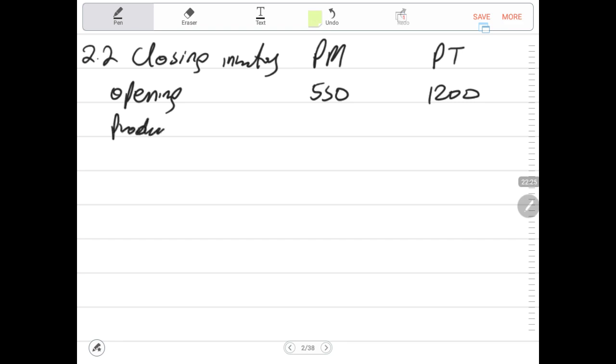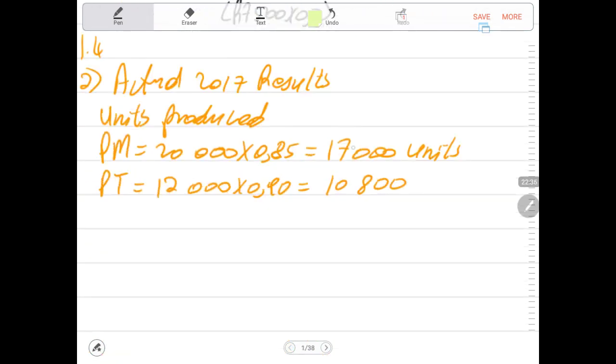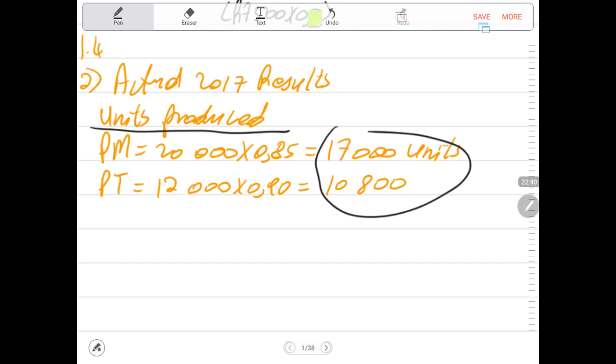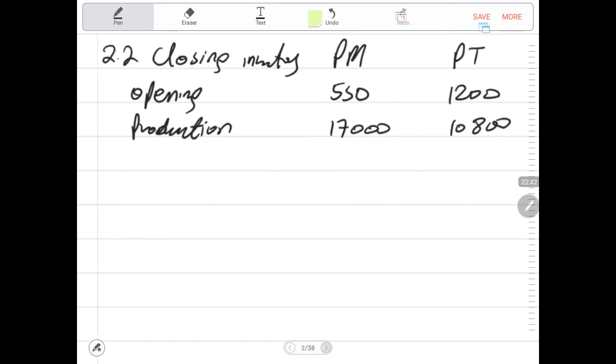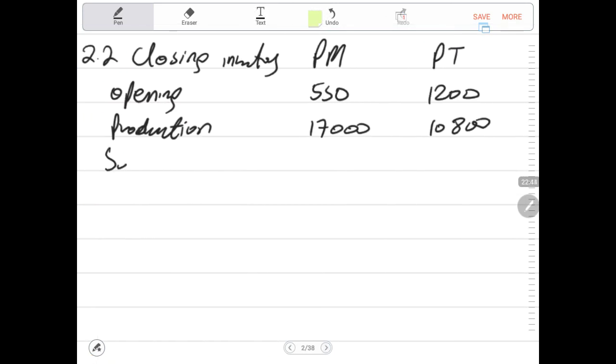Then we have production, units that were produced. Production we have calculated it to be 17,000 and 10,800. The one that we just calculated now, units that were produced during 2017. Then we go to the sales, they told us how many units were sold.